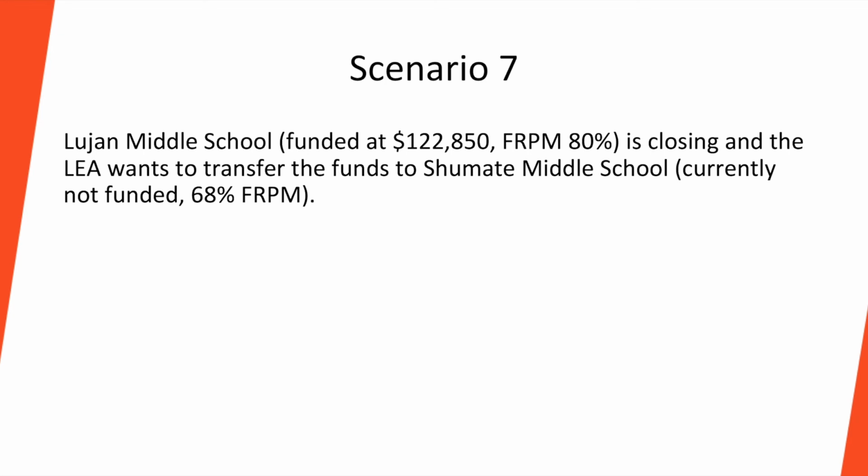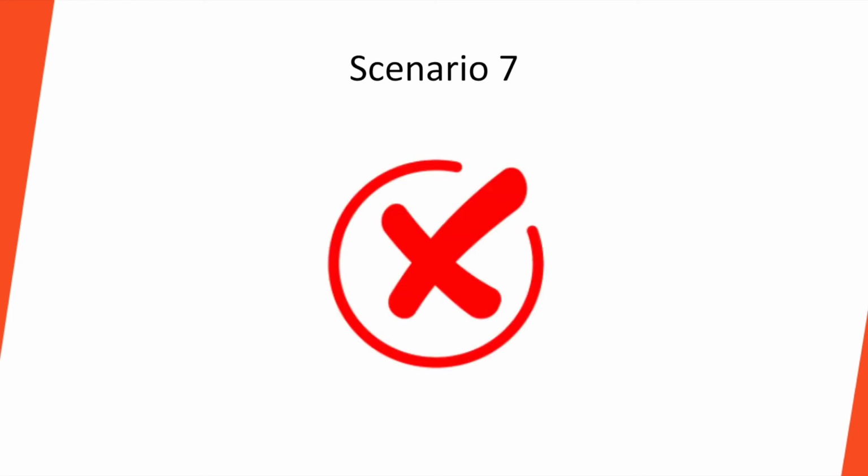$122,850 and has an FRPM percentage of 80%. They are closing, and the LEA wants to transfer the funds to Shoemate Middle School, which is currently not funded and has an FRPM percentage of 68%. Would this be allowable? Why or why not? This would not be allowable because the students have not been identified as going to Shoemate Middle School, and the FRPM percentage is less than 10% of Lujan Middle School.